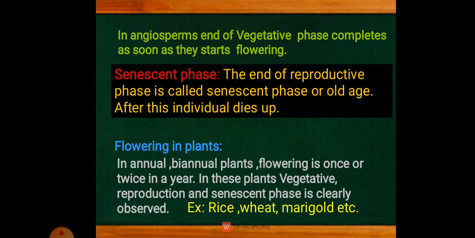So it comes after the juvenile phase. In the juvenile phase, complete growth happens, and after that it enters the reproductive phase. In the reproductive phase, it is capable of reproducing. Okay, so it comes after the juvenile phase.